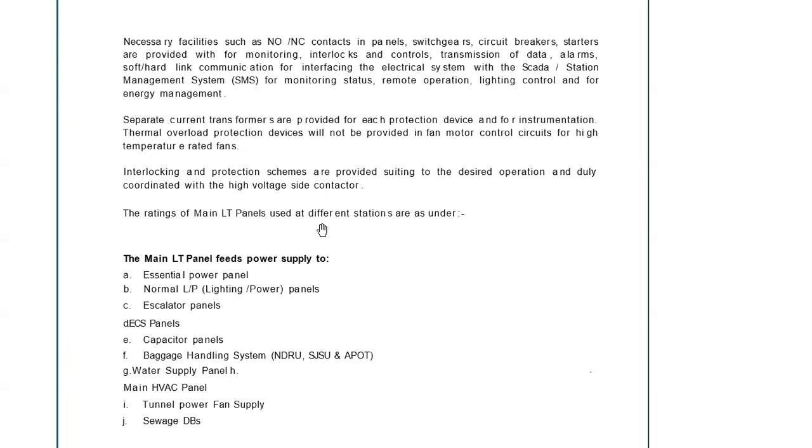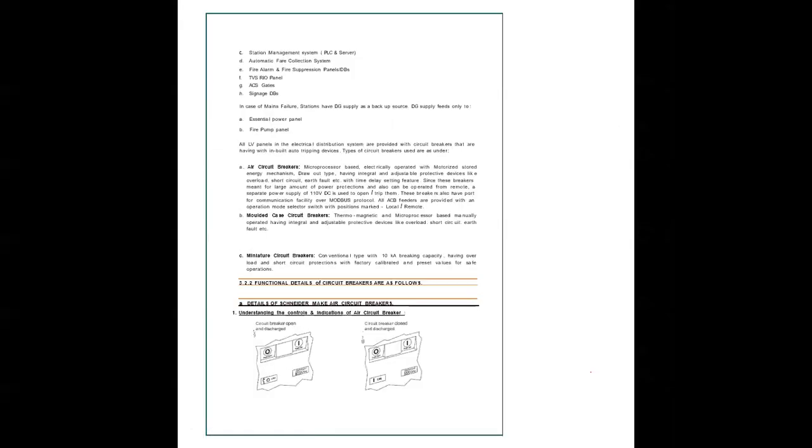The rating of main LT panels used at different stations are as under. From this particular main panel, it goes to the essential power panel, lighting panel, escalator panel, HVAC panels, then tunnel ventilation panels, like that.